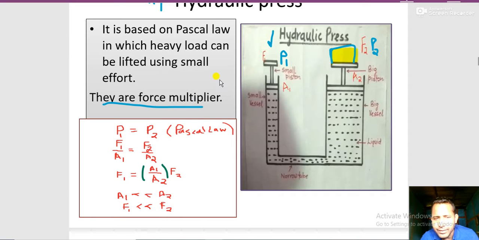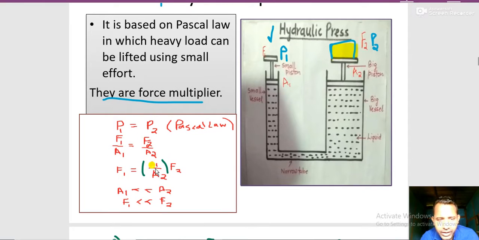Now I want to find the value of F1. F1 equals F2 times A1 by A2. Your most important thing is A1 by A2. If A1 is very small and A2 is very big, then A1 is very much less than A2, so F1 will be very much less than F2. It means we apply less effort, and that's why we call this a force multiplier.